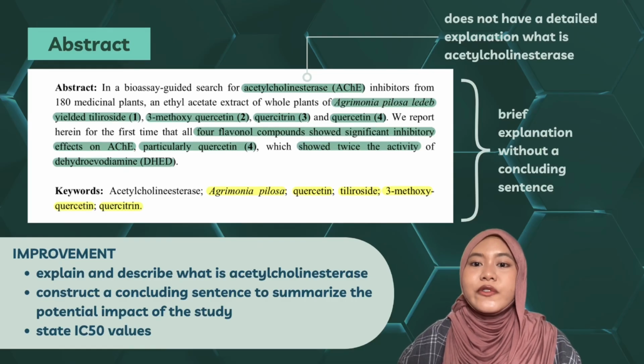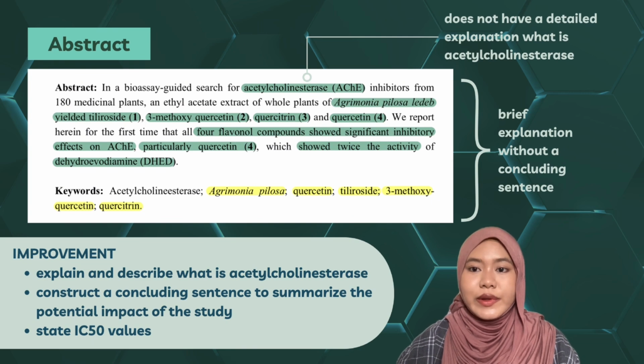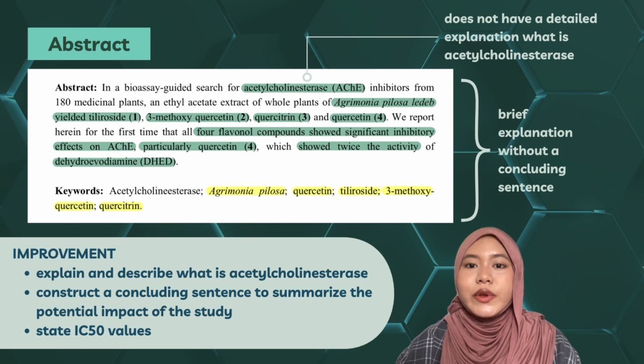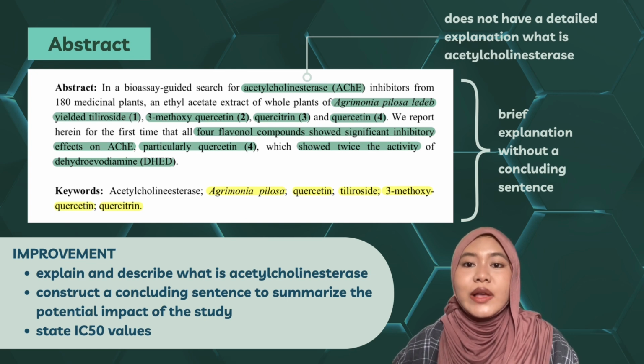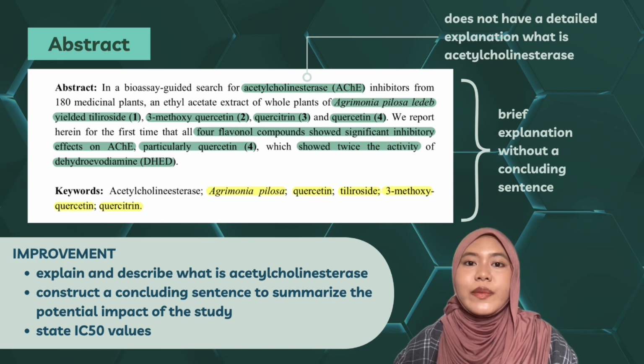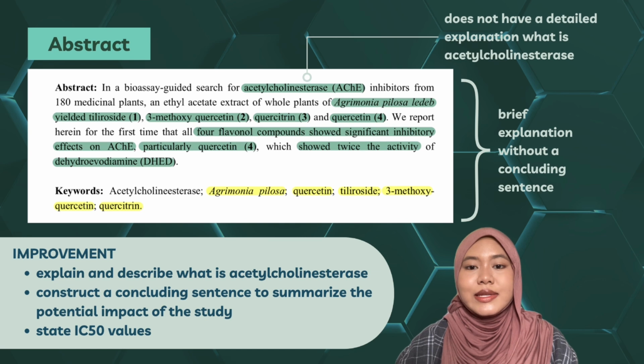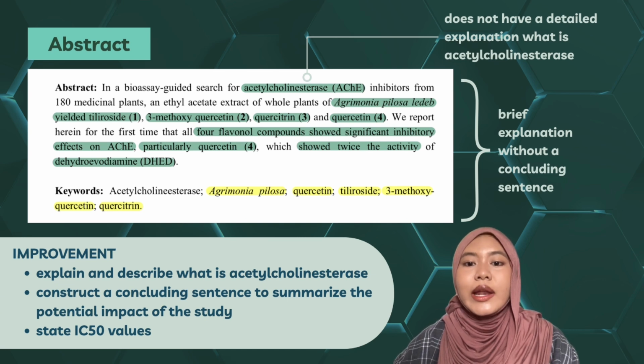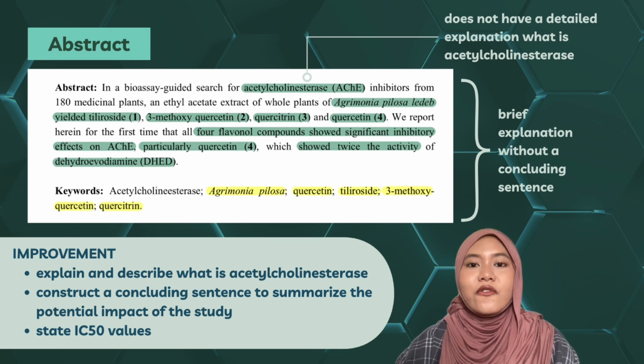As you can see in the first line where I highlighted the acetylcholinesterase, my opinion is that the author does not put any description about what is acetylcholinesterase, and also the abstract is too brief without any concluding sentence, and they also lack the background or the method used. I think the author should improve in explaining what is acetylcholinesterase, and they should have constructed a concluding sentence in order to summarize the potential impact of the studies. And lastly, I think they should have also stated the IC50 values.